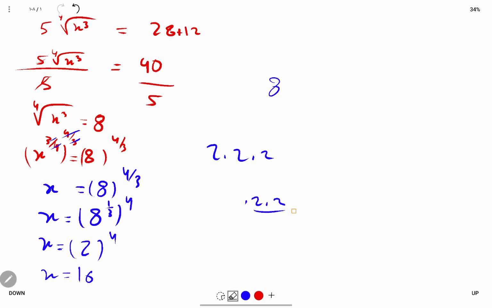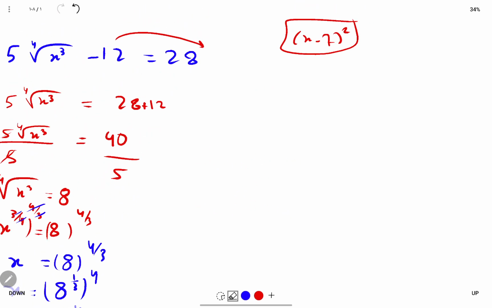Now we found x, so let's find (x minus 7) squared. x is 16, so 16 minus 7 squared. 16 minus 7 is equal to 9, squared. 9 squared is equal to 81. So the final answer is 81.